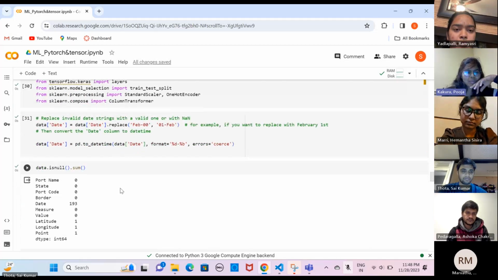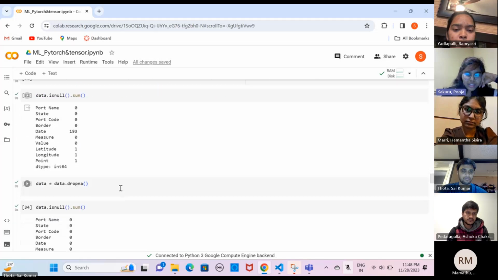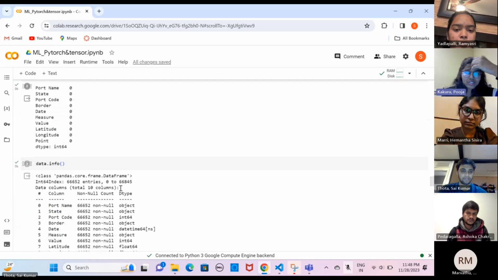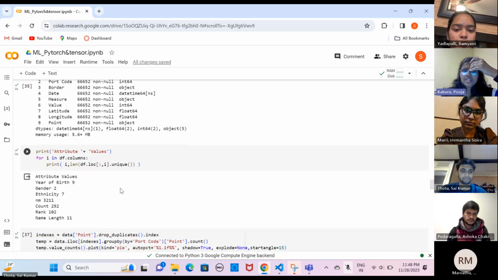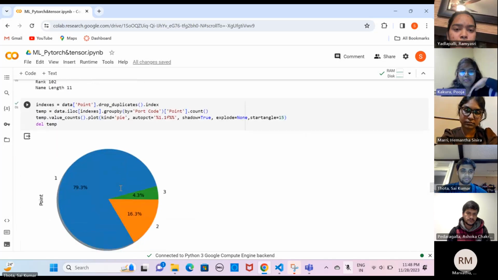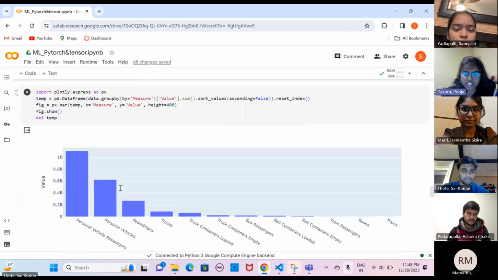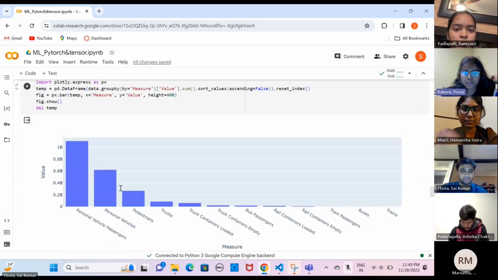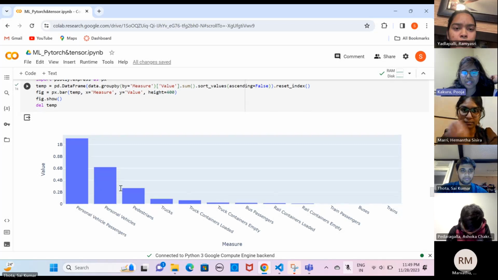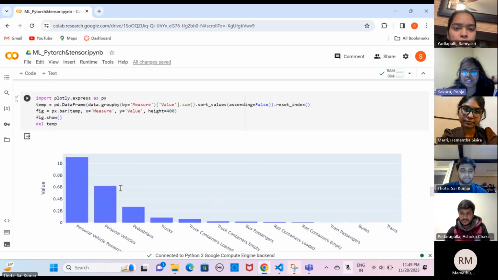And coming to the bar plot with Plotly Express, this is the code used for the bar plot. Here we are using the temp value, and it mainly focuses on the measure and the value. This code uses Plotly Express to create a bar plot showing the sum of value for each measure, sorted in descending order.